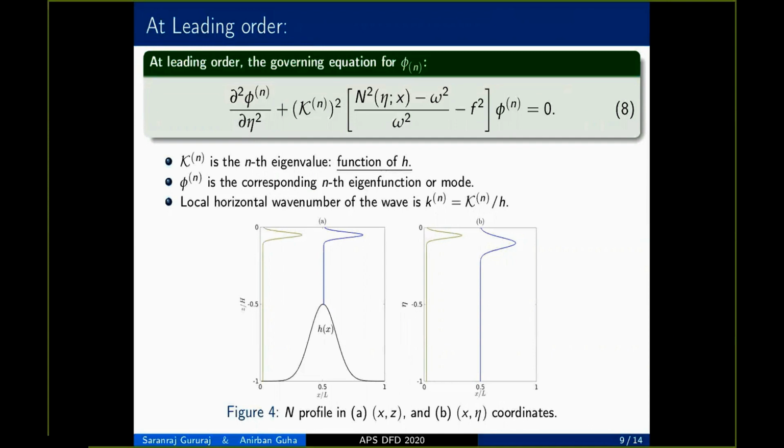This is because n square becomes a function of x in x eta coordinates if n square is a function of z in the xz coordinates. This is also shown in figure 4, where stratification profiles are drawn at the base of the mountain and at the top of the mountain. The effective stratification profile felt by the mode is shown in figure 4b, where the stratification profile at the top of the mountain has a larger width of the pycnocline and also a larger depth of the pycnocline.